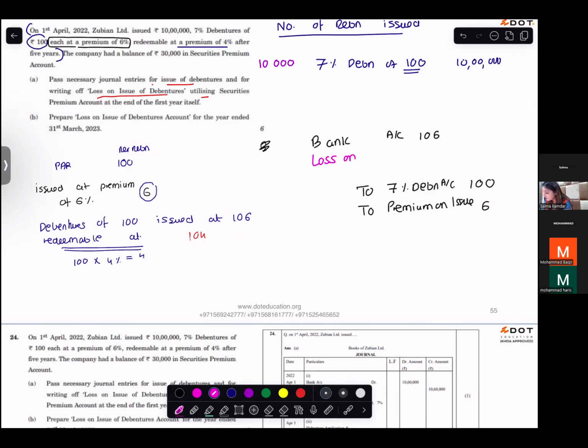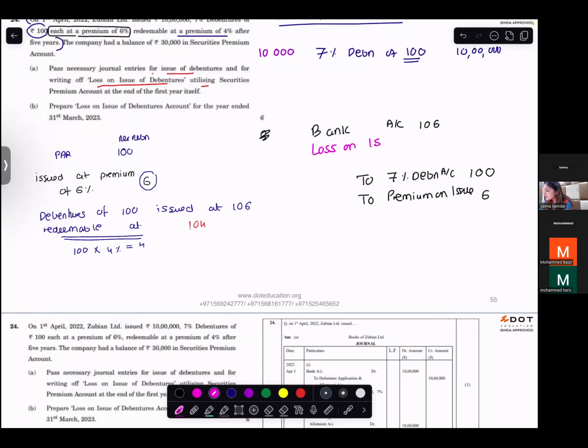Loss on issue of debentures debit, which is 4. And this loss will go to which account? To premium on redemption of debentures. So this loss would go to premium on redemption of debentures 4. I hope you're with me.